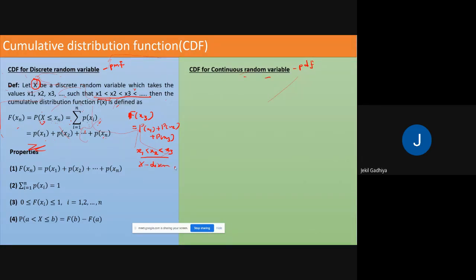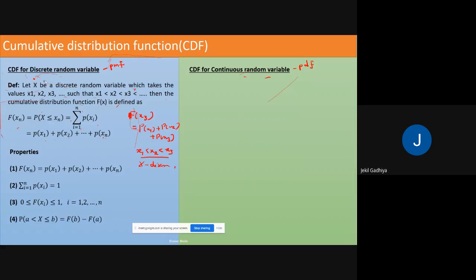Okay. Now if you want to find F of x4, then p of x1 plus p of x2 plus p of x3 plus p of x4. And the condition is x1 less than x2 less than x3 less than x4. So this is a very simple function, the cumulative distribution function.